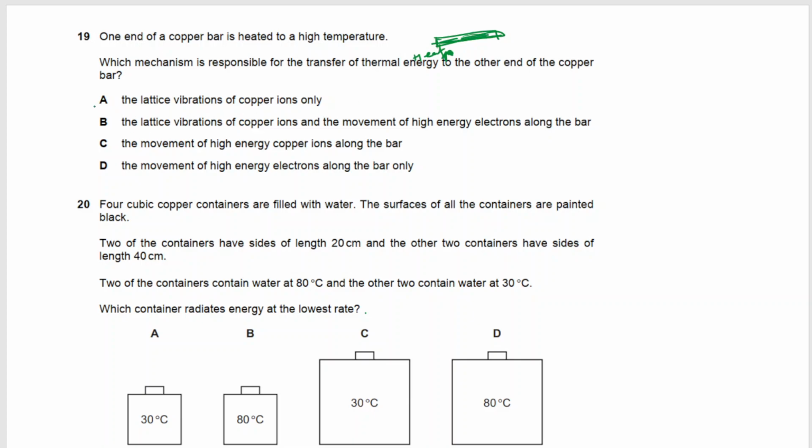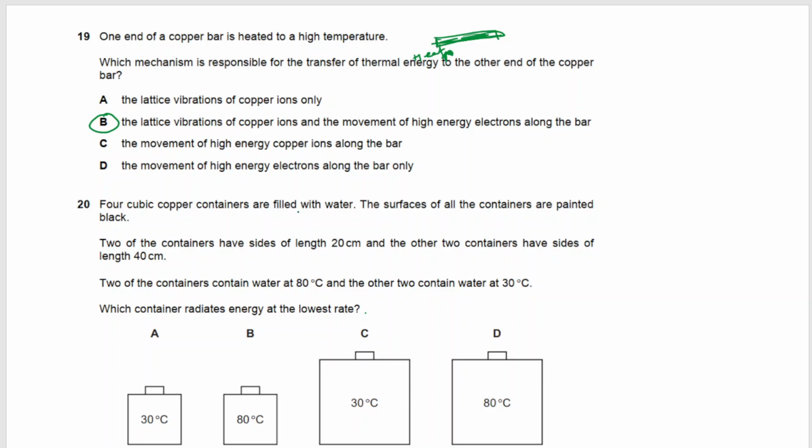It will happen because of the lattice vibrations of copper ions. Yes, there will be lattice vibrations, but that is not the only reason. When you heat them, there are vibrations in the copper ions, and these high energy electrons move along the bar, making the bar hot. So the correct answer is B.